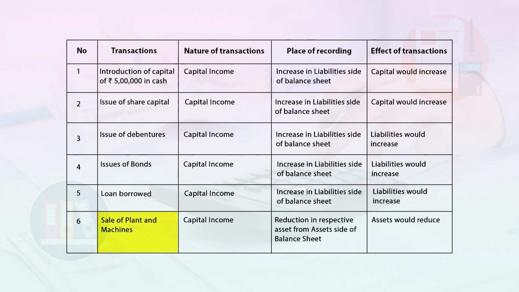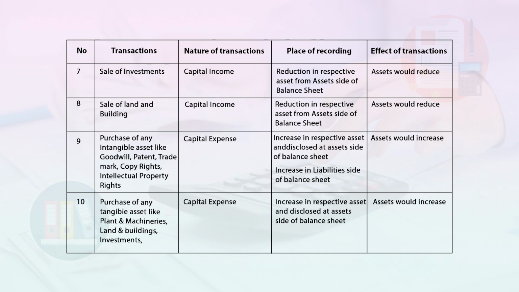Next is sale of plant and machines. Nature of transaction is capital income. Place of recording is reduction in respective assets from the asset side of the balance sheet, and effect would be the asset would reduce. Next is sale of investments. Capital income. Place of recording is reduction in respective asset from the asset side of balance sheet, and effect of transaction is asset would reduce. Next is sale of land and building. Capital income, reduction in respective assets from the asset side of balance sheet, and asset would reduce.